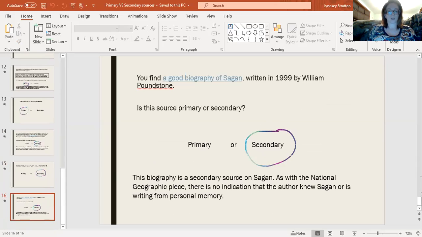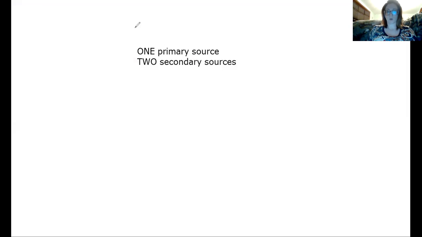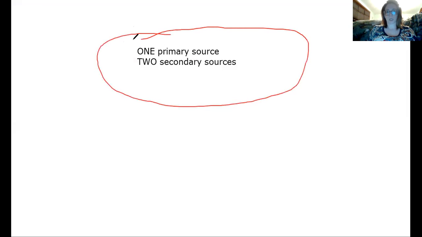Okay, so let's go back to the whiteboard real fast. There it is. So one primary source, two secondary sources. Gosh, my circling is getting fantastic. They are for your research paper, so don't look for something that is not related to what you're writing about, because you're just going to end up screwing yourself a little bit. The point of doing this is so that you already know you have to read the sources. And then you provide a very brief summary, about one to two sentences, and then you already know what it's about.